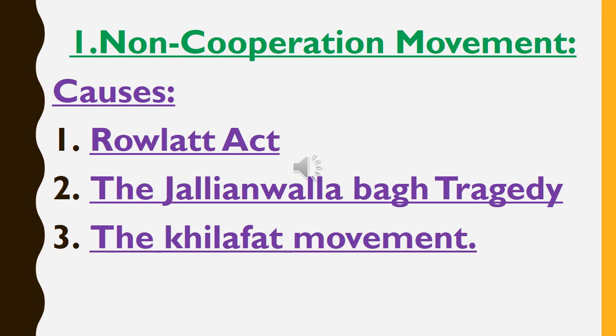There were three causes responsible for the non-cooperation movement. The first one, Rowlatt Act of 1919. Second one, Jallianwala Bagh tragedy. The last one, Khilafat Movement. Today we are going to study the topic Khilafat Movement.